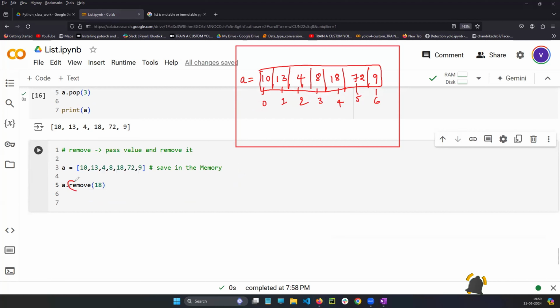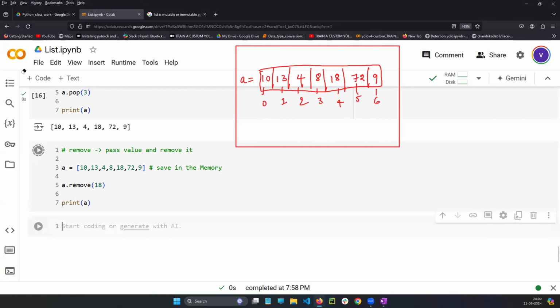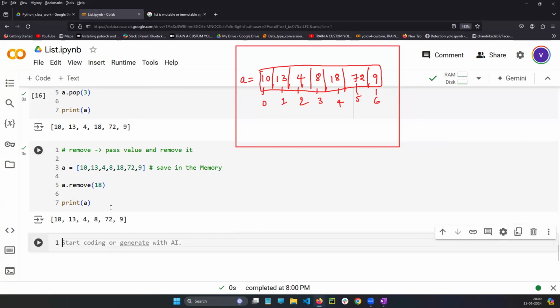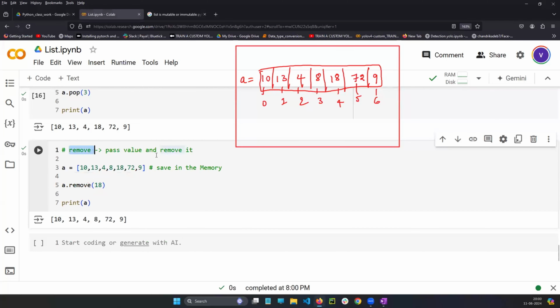I am using the remove function on top of A because A is holding the list. In the list, the remove function is there. What do you want to remove? You want to remove 18. So 18 will be removed. Simple. And now if you print A, automatically 18 will be removed. Directly you can pass the value. There is no need to focus on the index. Directly you can remove the value.